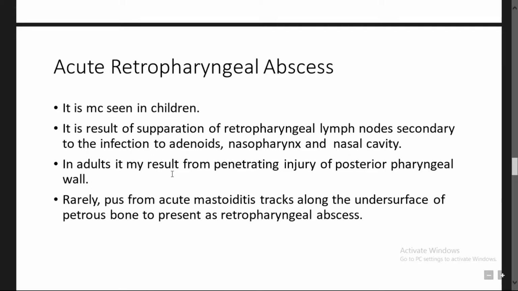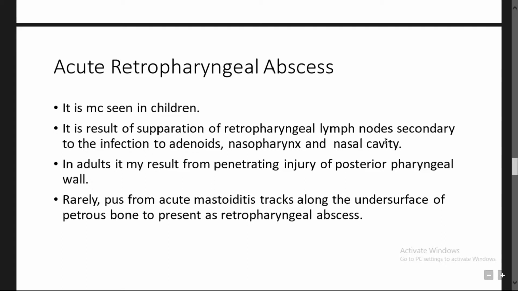Whereas in the case of adults, it may result from penetrating injury of the posterior pharyngeal wall. I told this, and you have to remember this. In the case of children, the adenoids are more common, and whenever there is adenoiditis, it can lead to the retropharyngeal abscess because of the involvement of retropharyngeal lymph nodes, the lymph nodes known as nodes of Rouvier. Also, infection of the nasopharynx and the nasal cavity can lead to the retropharyngeal abscess.